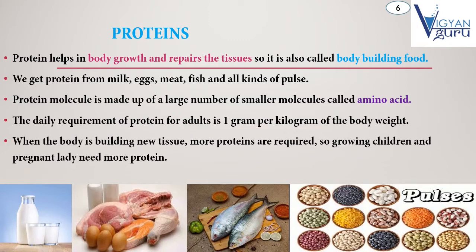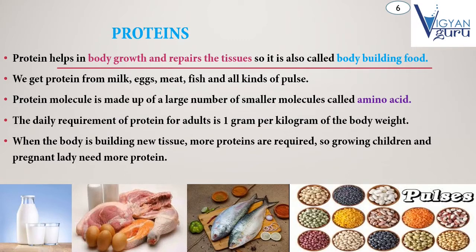The daily requirement of proteins for adults is 1 gram per kilogram of body weight, right? When the body is building new tissues, more proteins are required. So growing children and pregnant ladies need more proteins. Look at the screen. Milk, eggs, meats, fishes, pulses are sources of proteins.